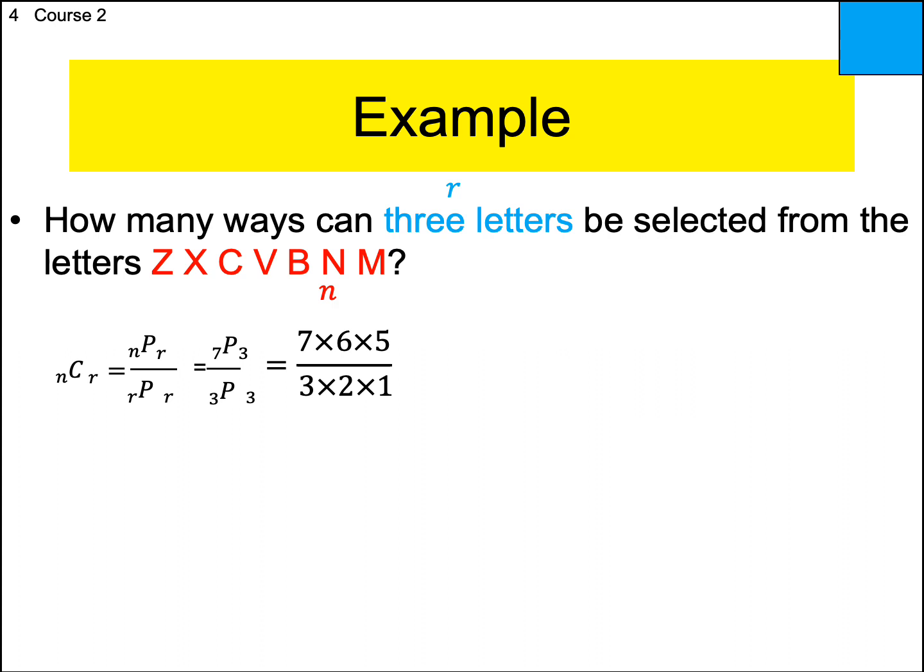I'm going to multiply straight across. Let's see. 7 times 6 is 42. 42 times 5 is 210. So we get 210 over 6. You wouldn't think that 6 goes into 210, but it does. Right? 6 goes into 21 3 times, with 3 left over, 30, and 6 goes into 30 5 times. So 35. So there are 35 different combinations of 3 letters from a given 7 letters.